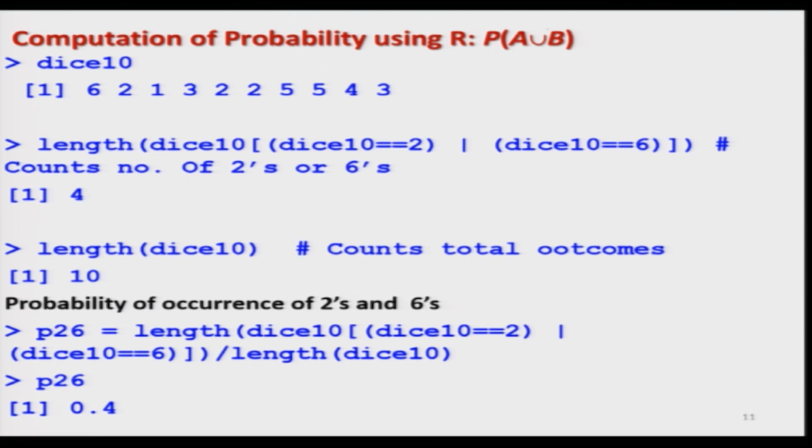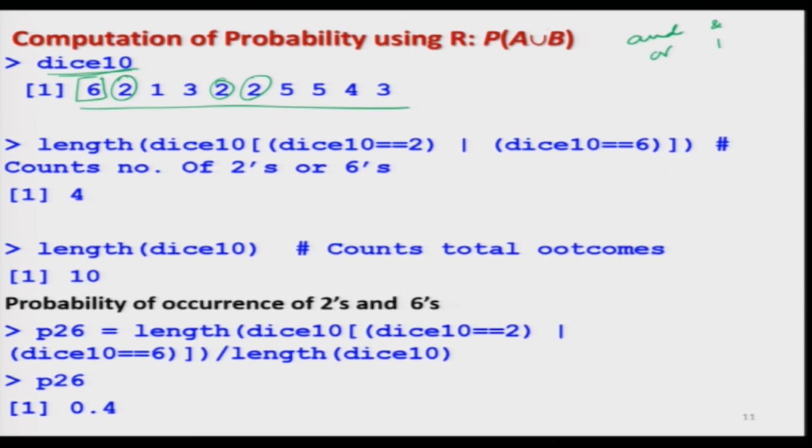This is obtained by the following commands, which are based on the logical operators. You can recall that you have done 2 types of logical operators. One was AND and the other was OR, indicated by the symbol & and the vertical line for OR. Now, if we try to execute the computation of this probability in the R software, we have this same data set dice 10, and you can see 6 is occurring only here and 2 is occurring in 1, 2, 3 places.